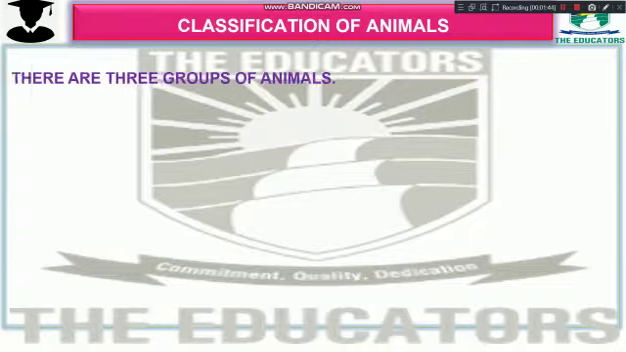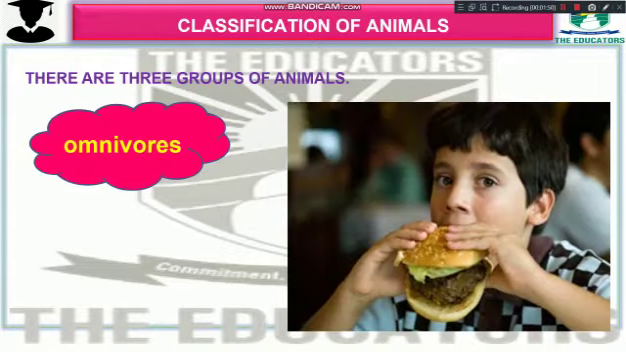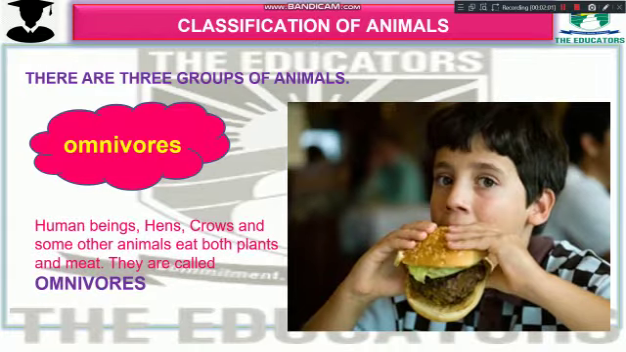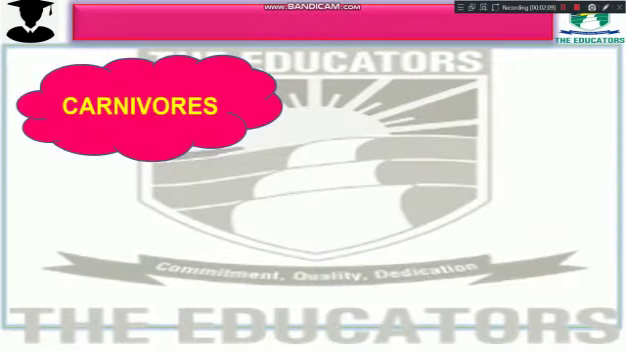Classification of animals. There are 3 groups of animals. The first one is omnivores. Omnivores are those animals which eat both types of food, like they eat plants and they eat meat. Like human beings, hens, crows and some other animals eat both plants and meat. They are called omnivores.